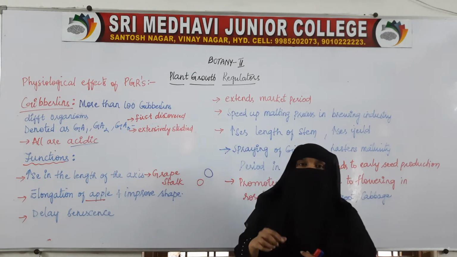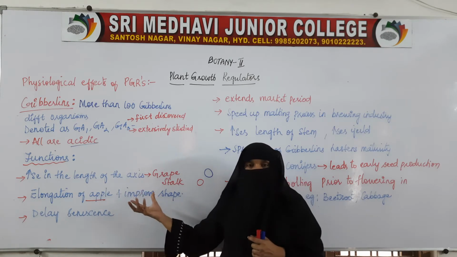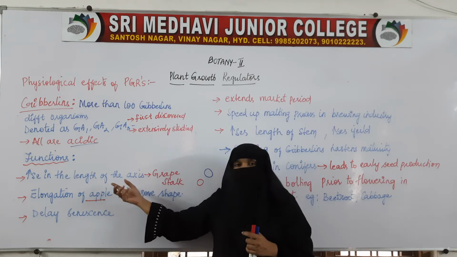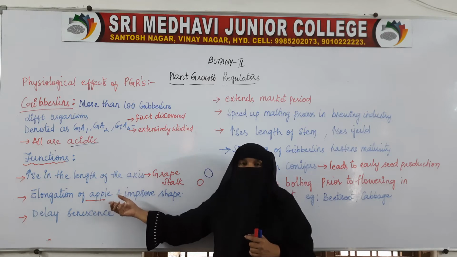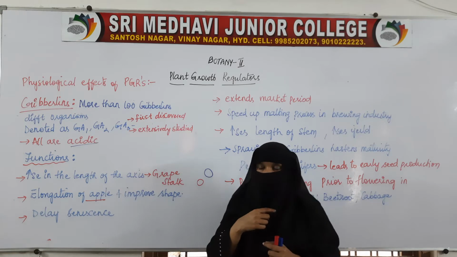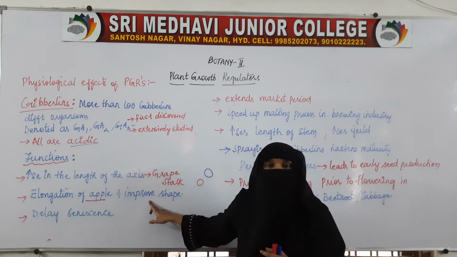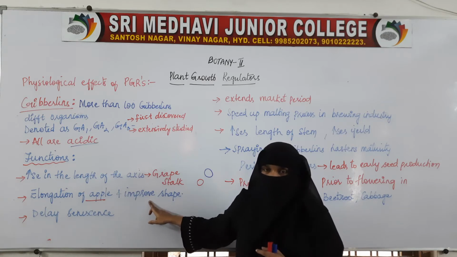So gibberellin helps the plant increase the size of the apple. Elongation is nothing but increase in size, along with improvement in the shape of the apple.